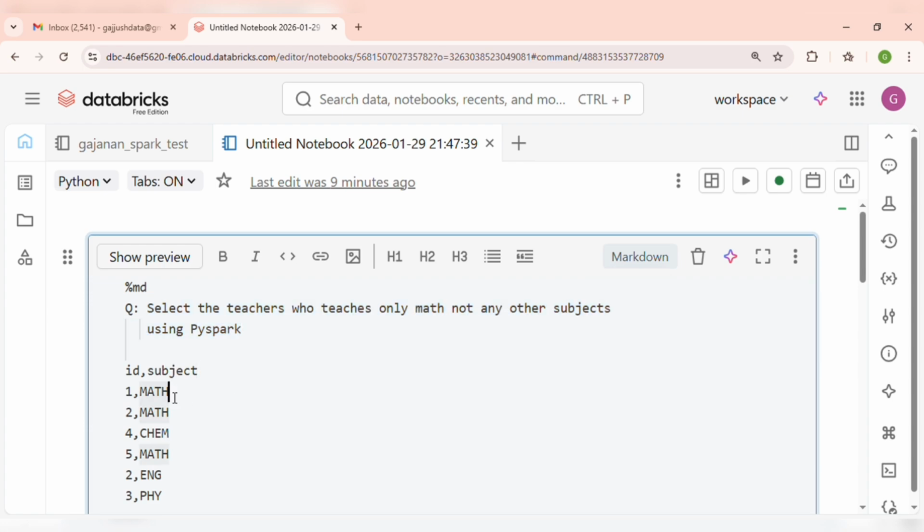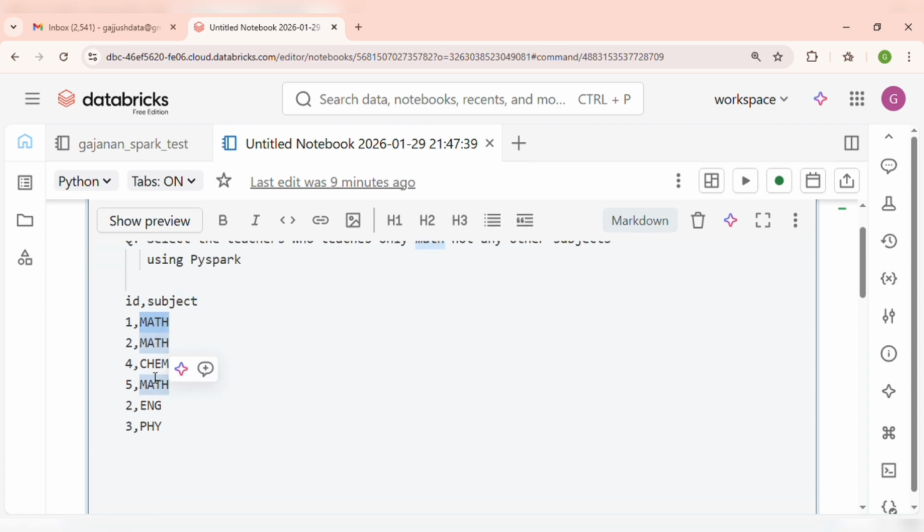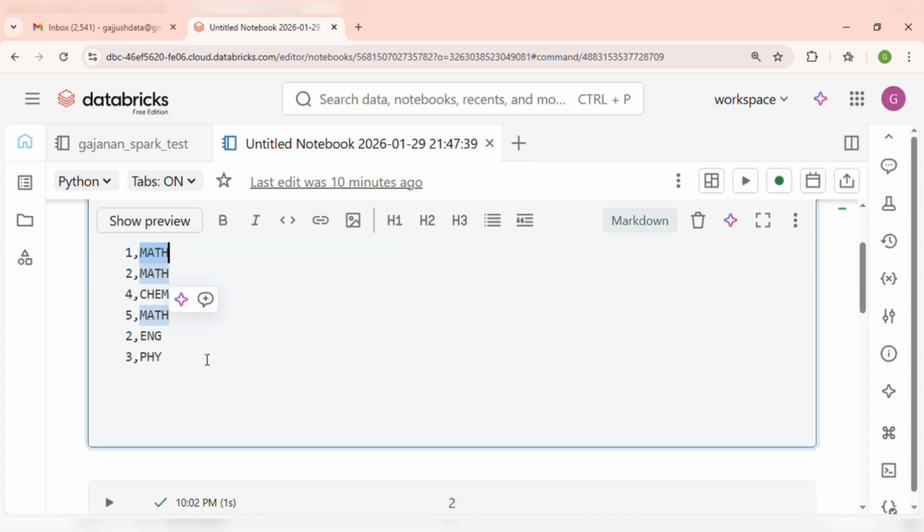Okay, so this is ID1 and the subject math. Is this ID1 teaching any other subject? No. But if you look at ID2, math, he is teaching another subject, that is English. So we want to avoid this kind of teacher and we want to fetch only those who teach math. Okay, so let's do it practically. You also try to solve it with me.